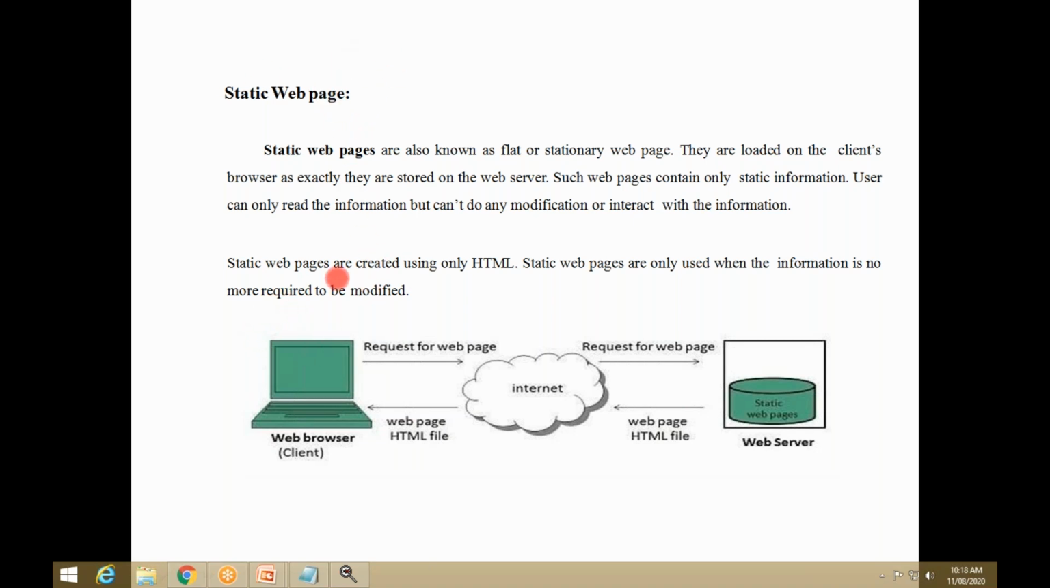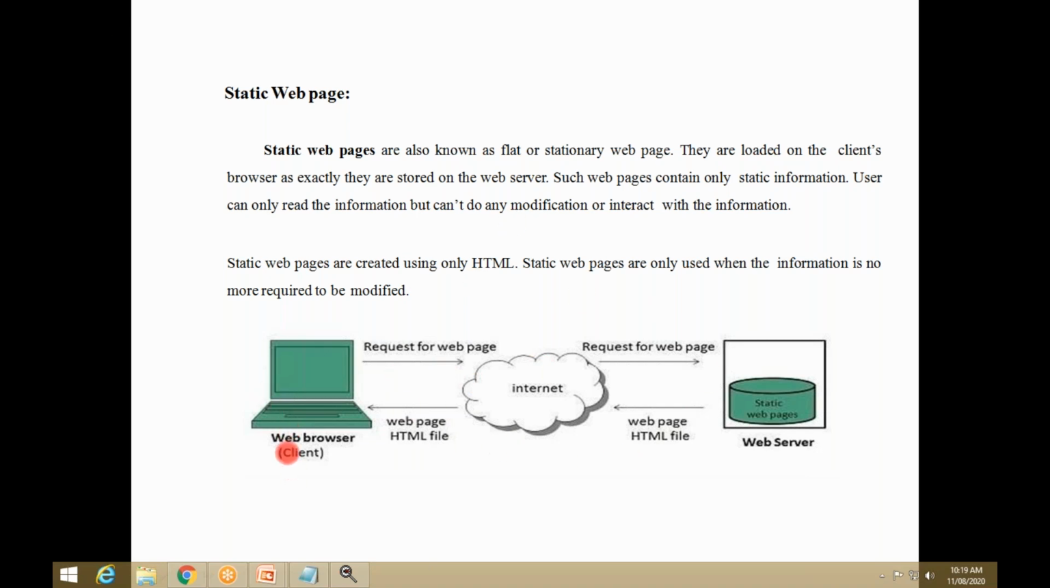Static web pages are created using HTML, only HTML, not PHP. So only using HTML can you create a static web page. Static web pages are used only when the information no longer needs to be modified. And this is an example of a static web page.